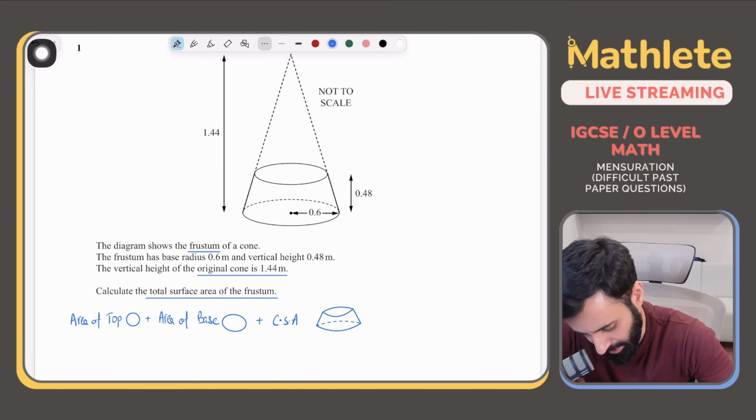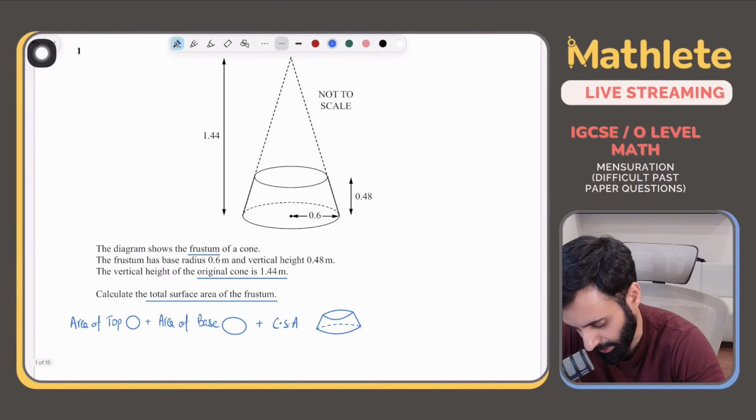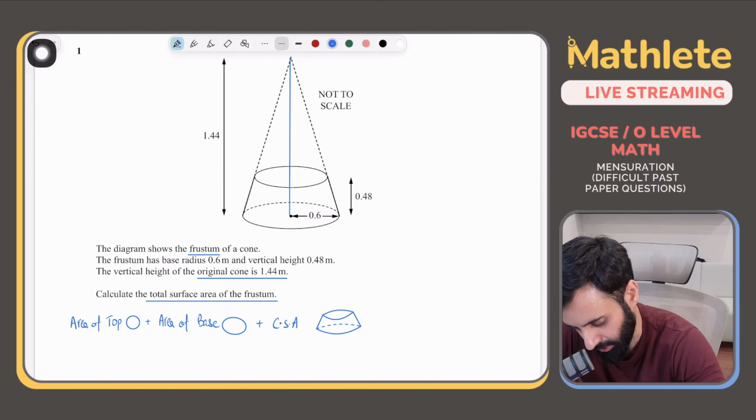अच्छा, अब ये कैसे कैलकुलेट करें? First, let's start with what we can so that we can start securing marks. अब देखो, whenever you have a frustum or whenever you have a pyramid from which you remove another pyramid, you will instantly have a pair of similar triangles. ठीक है, instantly. So what do we now have? We, like I said, have a pair of similar triangles here.